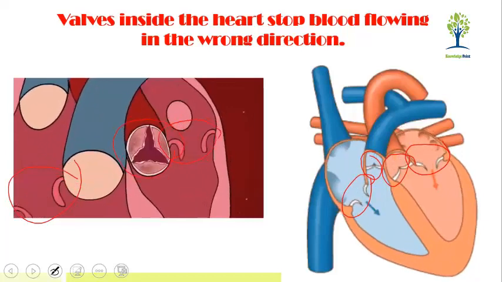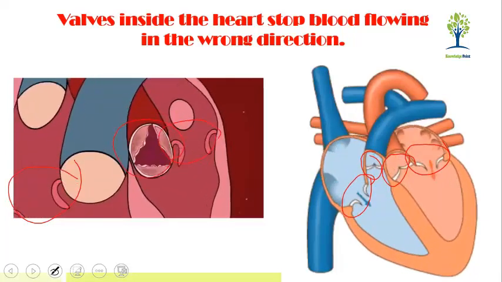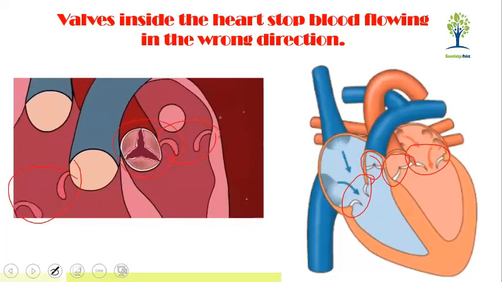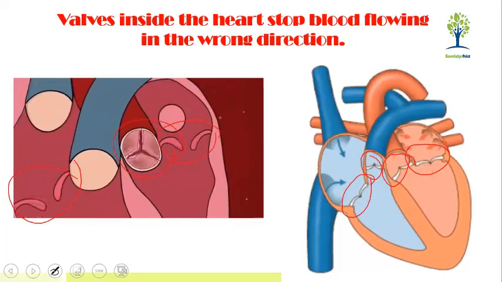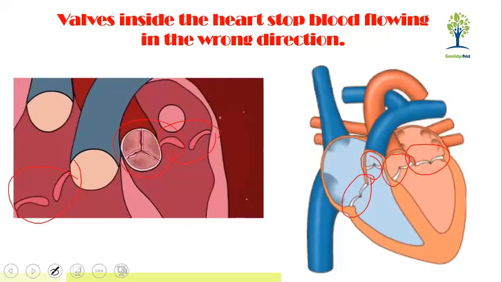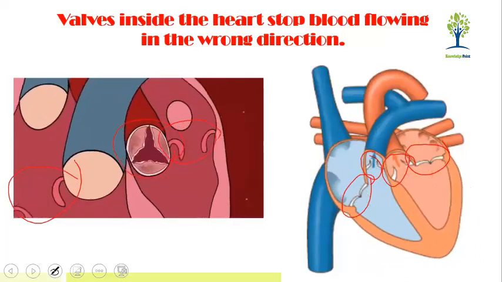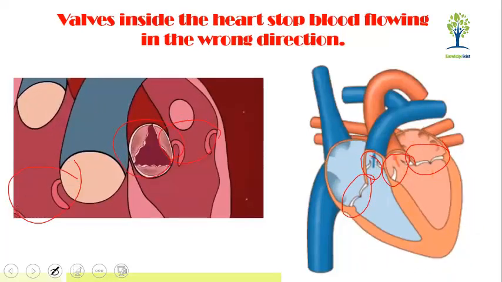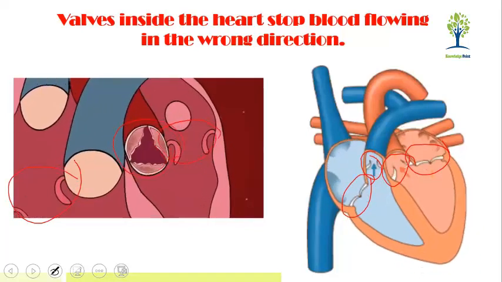Okay, so these walls are responsible, and when they are not working, they are replaced, and that is what is called a stent installed in your heart. So these walls are responsible for the unidirectional flow of the blood. Clear these things, beta?